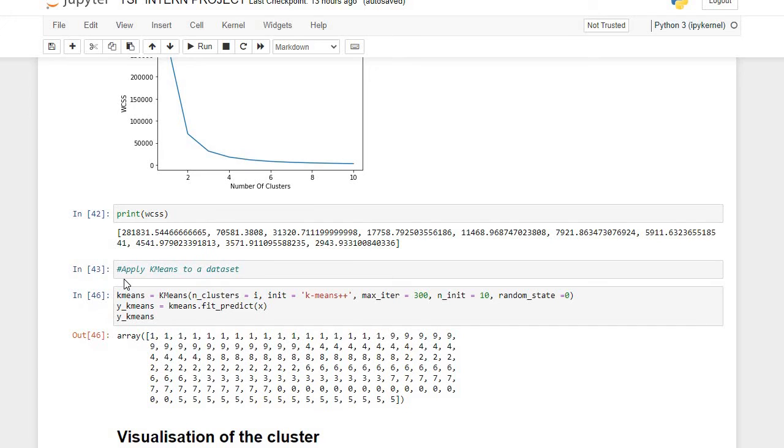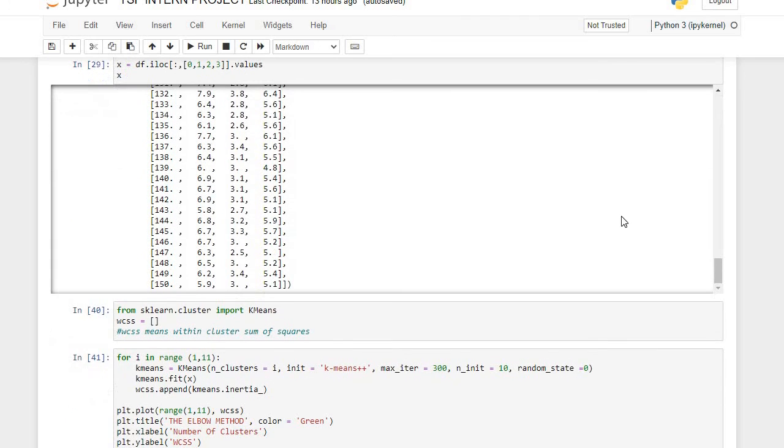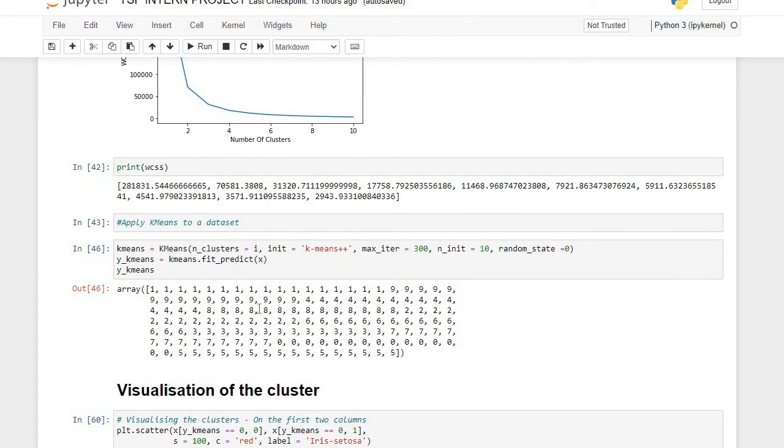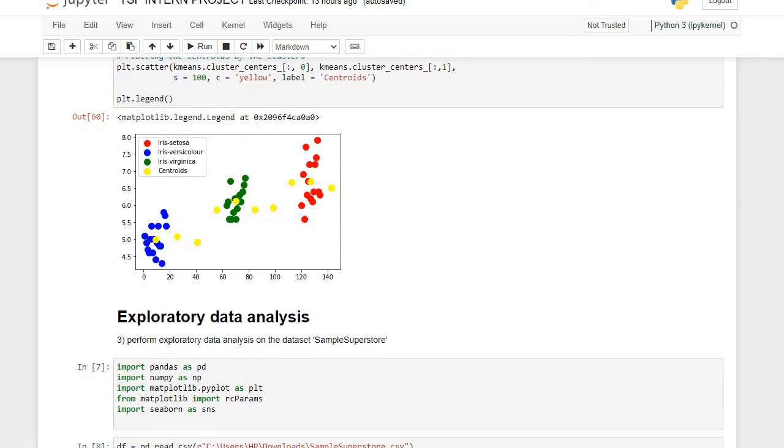Now I'm applying the kmeans to the dataset, using the formula that we had earlier written out, this formula here. Using this now to apply the kmeans to the dataset. y_kmeans is a dependent variable, so I called this fit_predict and I got this array. Now the next thing is to visualize my cluster, and I have this.